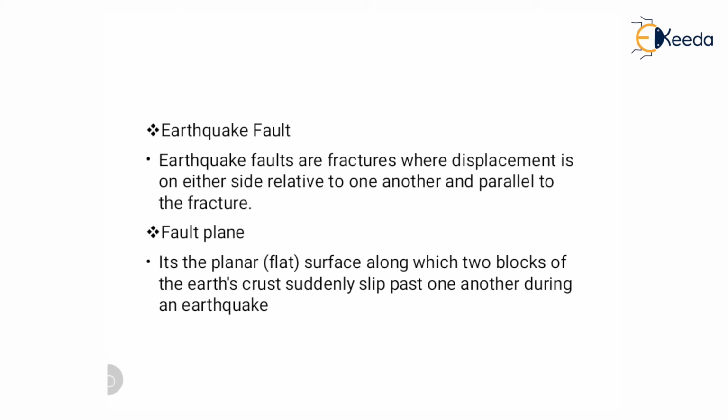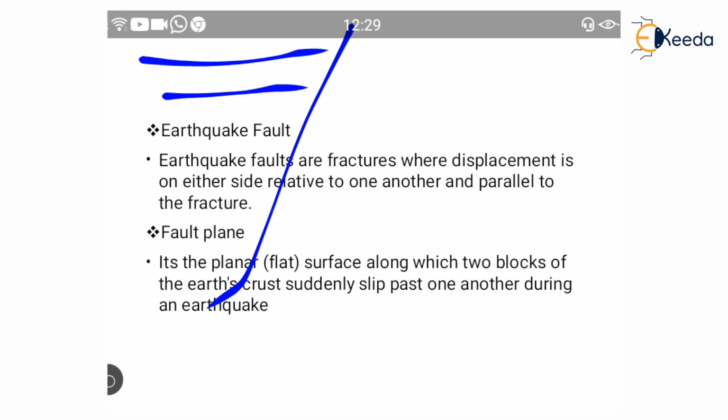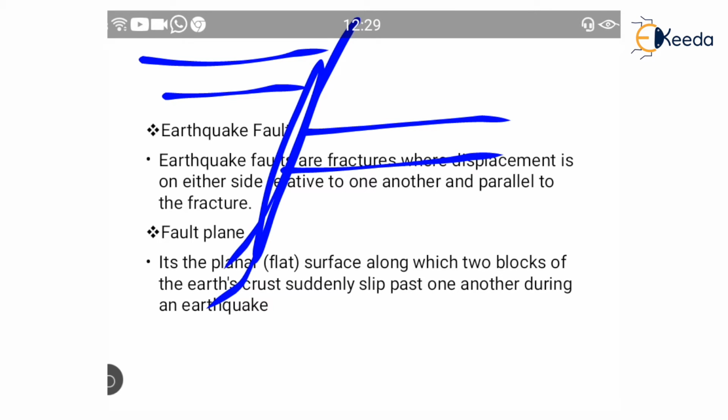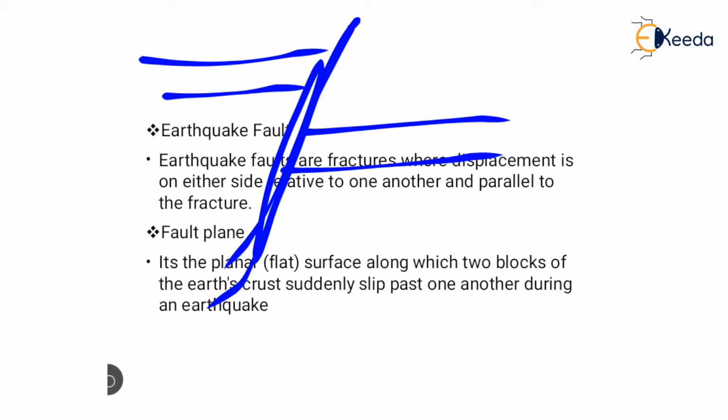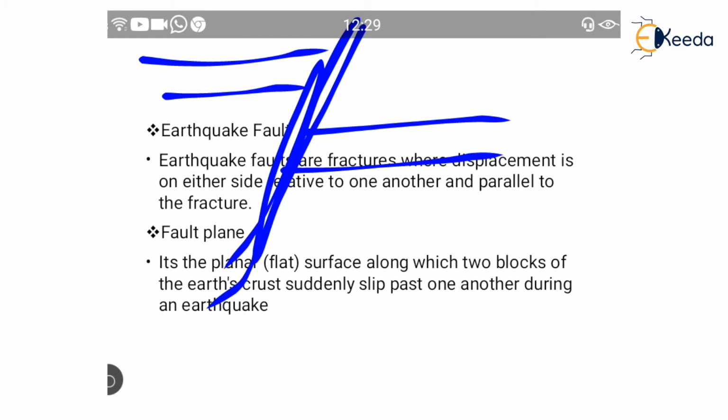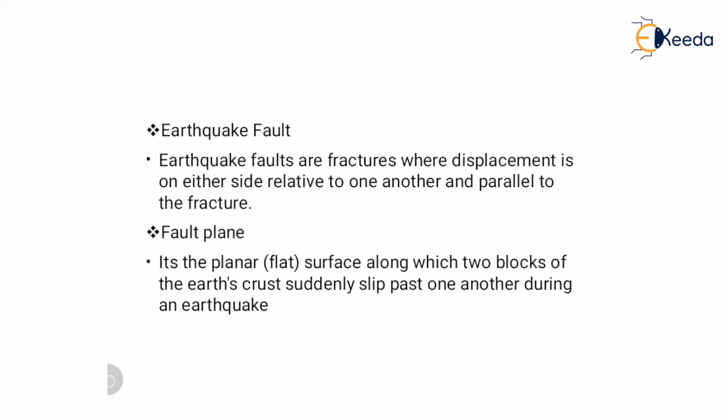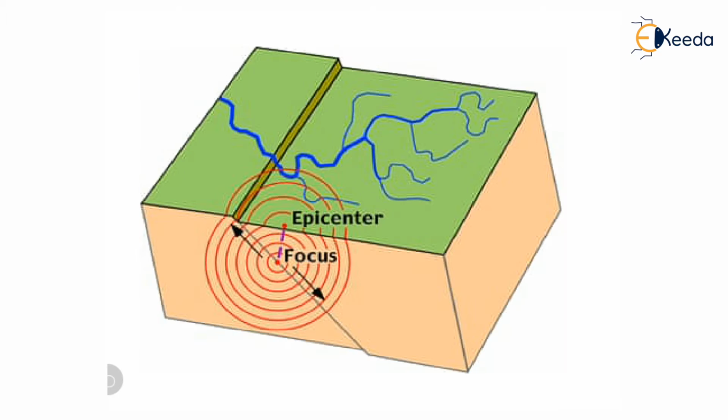Then the earthquake fault. The rock layer gets displaced, so this faulting takes place before the earthquake. So faulting is one of the causes of earthquakes. So obviously fault planes and faults are developed. Earthquake faults are fractures where displacement occurs on either side relative to one another and parallel to the fractures. See, the displacement is parallel to the fractures.